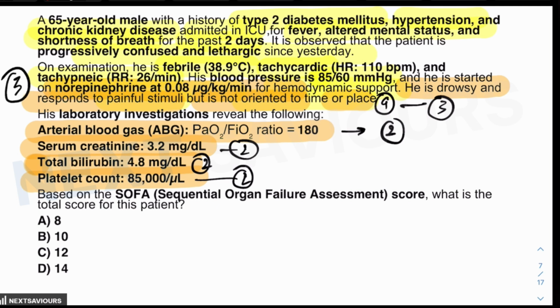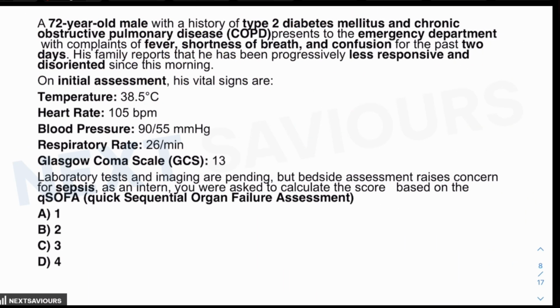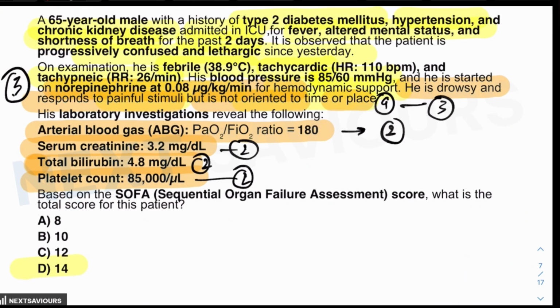So all you are left with now is the mathematical calculation. That means 3 plus 3 is 6, 6 plus 2 is 8, 8 plus 2 is 10, 10 plus 2 is 12, and 12 plus 2 is 14. So the correct answer for this question is 14. So I hope you have understood everything related to this particular question or the topic, that is, the SOFA score.